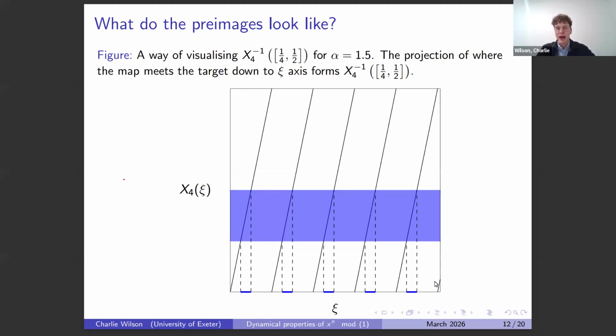But noticing this, if we ask about the psi that lands inside the target, quarter to a half, this is very regular. This is just some interval repeated several times. We can calculate the size of this quite easily and work out it's just the size of the target over alpha to the n, and we get roughly alpha to the n of them.